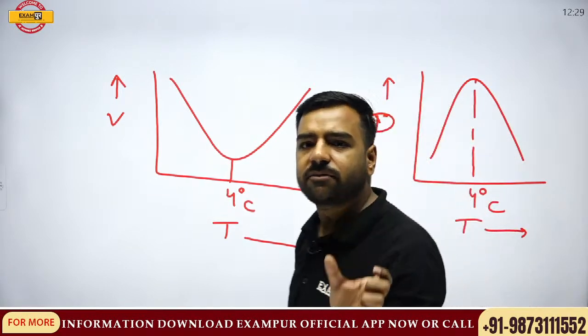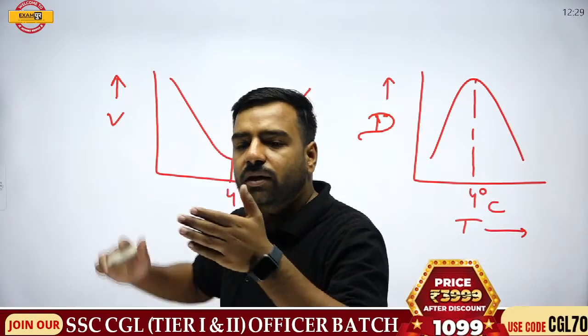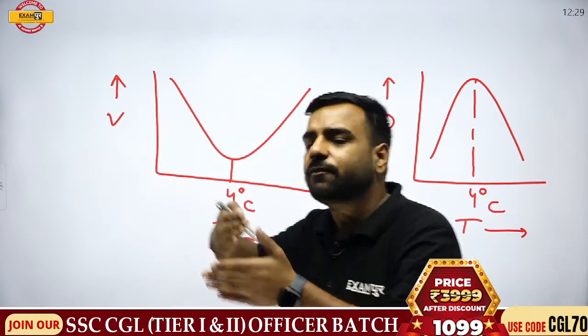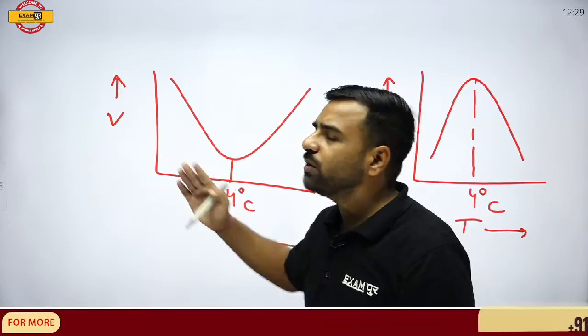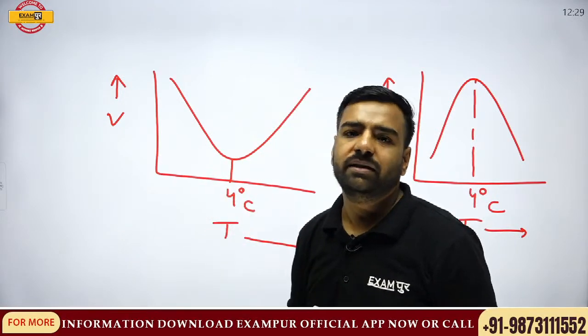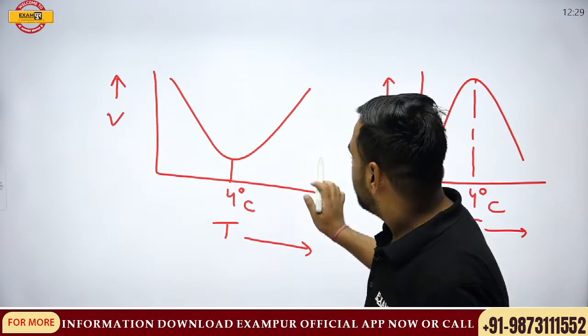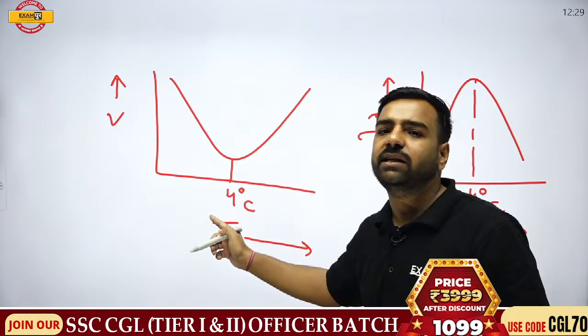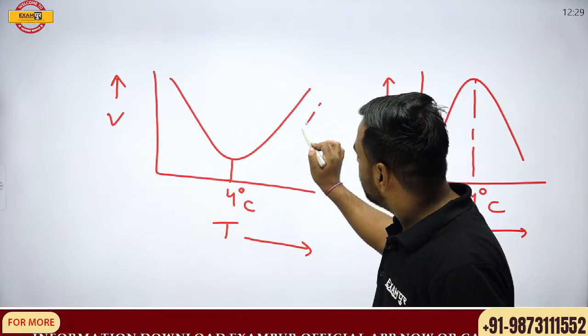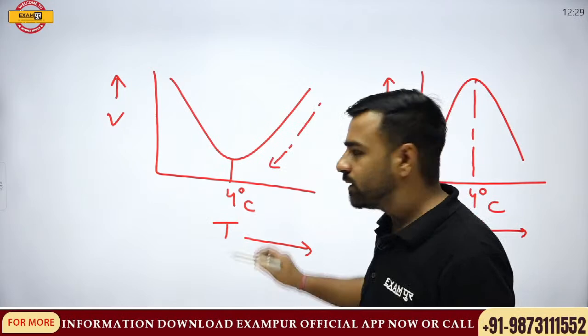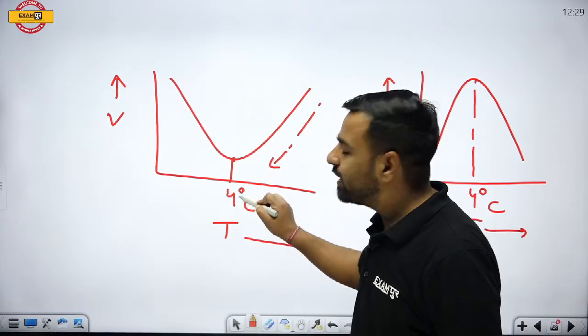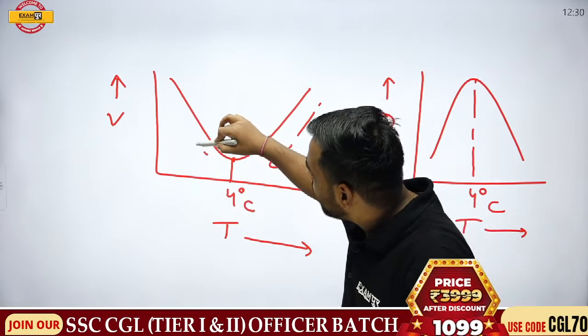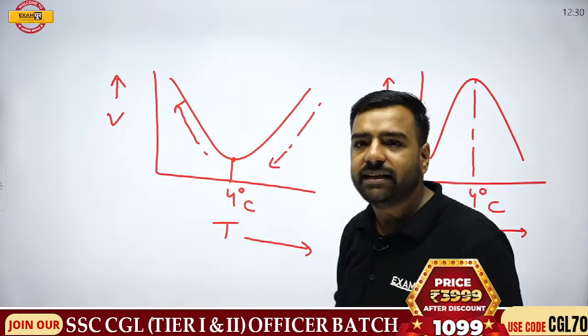If someone asks me, what if the temperature is decreased from 10 degrees to 0 degrees centigrade, what will happen in this condition? First of all, the volume will decrease. It will become minimum at 4 degrees centigrade, and after that it will again start increasing.